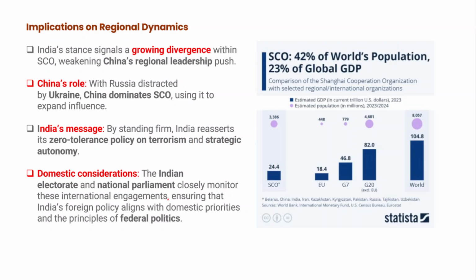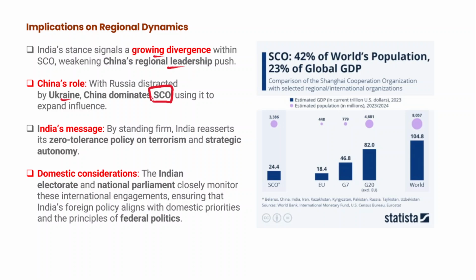Now, what are the implications for regional dynamics, particularly India's refusal to sign this joint statement? India's stance signals a growing divergence within the SCO, thereby weakening the regional leadership push. Now, what is China's role in it? Russia is distracted by Ukraine, and China dominates the Shanghai Cooperation Organization, right?